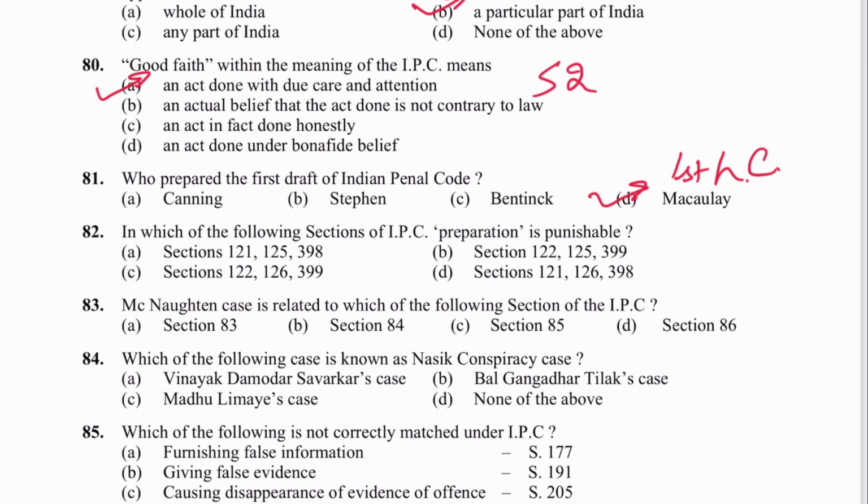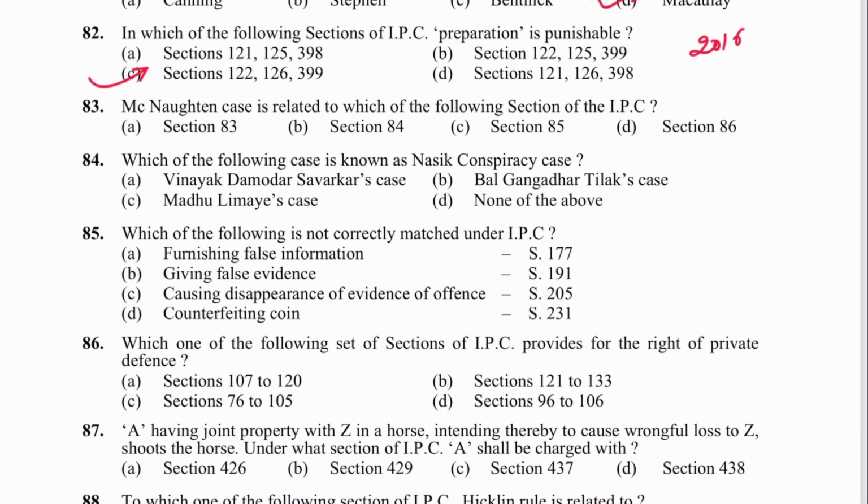Next is 82. In which of the following sections of IPC preparation is punishable? 122 में, 126 and 399 में, 122, 126, 399. C is the answer. Same was asked in 2016. Next is 83. McNaughton case is related to which of the following sections? Section 84, unsoundness of mind.